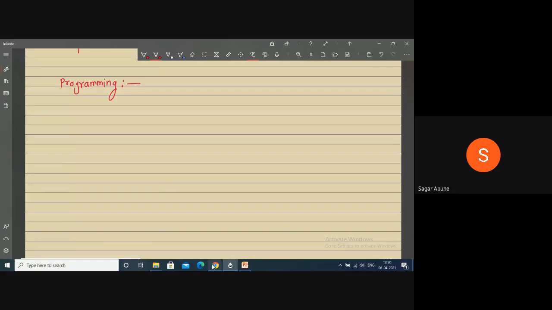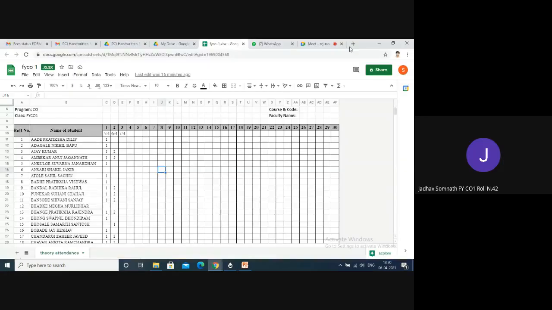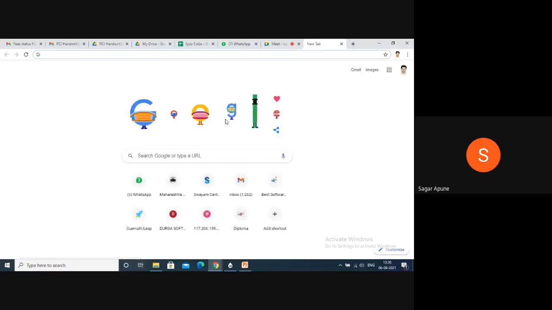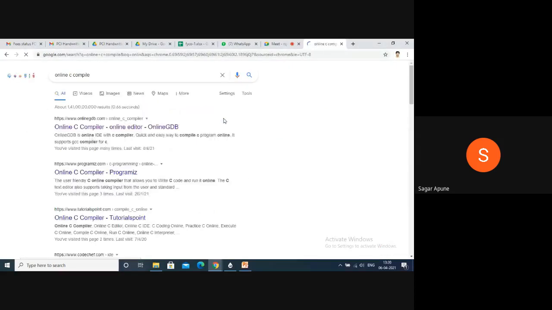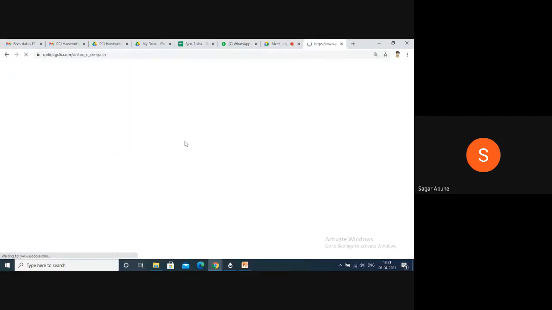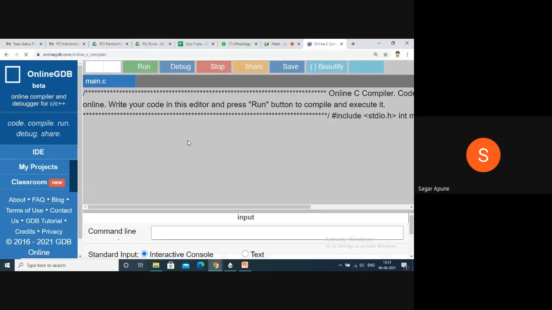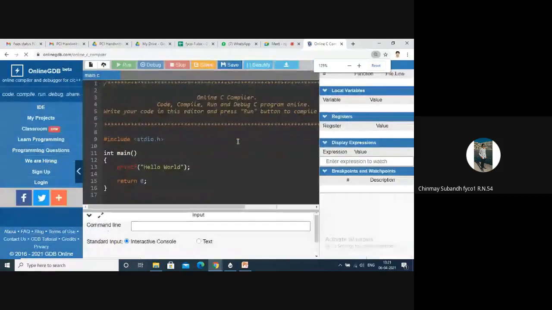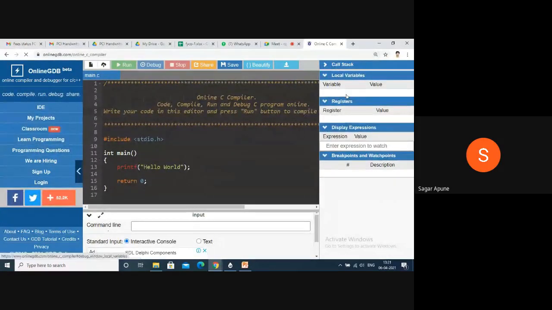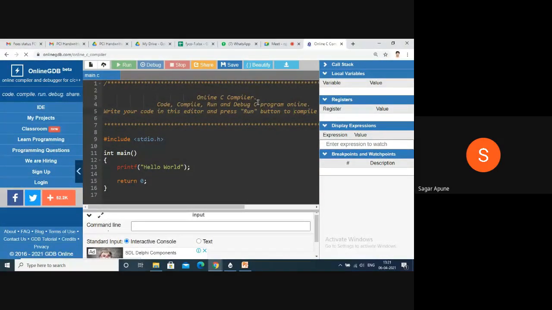What is a program? Yesterday I showed you the online C compiler. Here I open this. ओके, इथे आता मी काय केले, ऑनलाईन कंपायलर ओपन केलेला आहे.